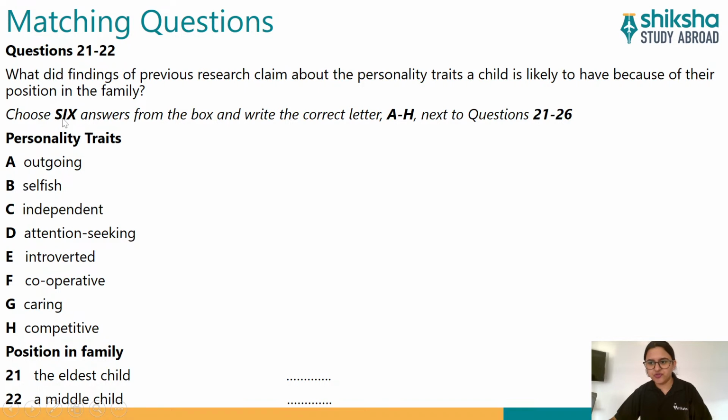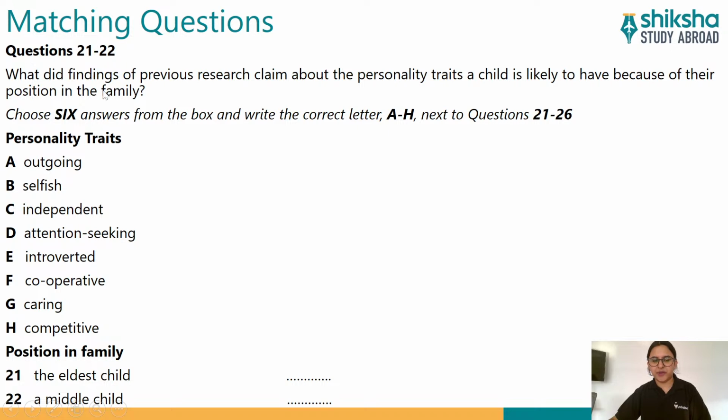Let's read the instructions. What are the basic instructions which have been given for this particular question? What did findings of previous research claim about the personality traits a child is likely to have because of their position in the family? Okay, this is the question. Now choose six answers from the box and write the correct letter, A to H, next to questions 21 to 26. So you have to basically match questions 21 to 26.